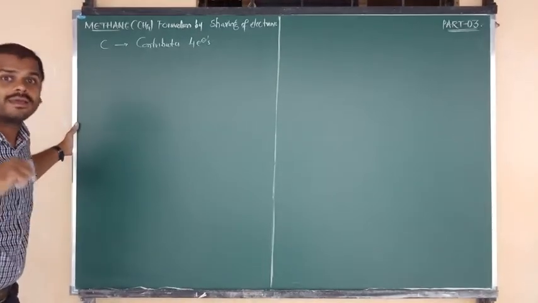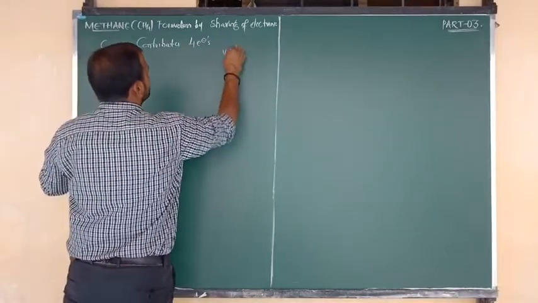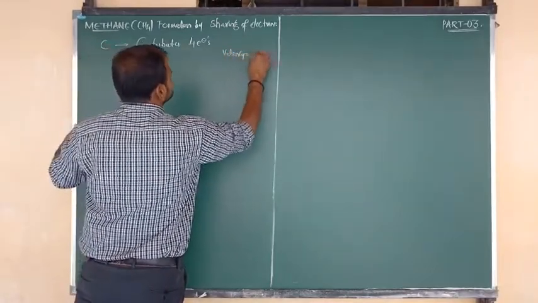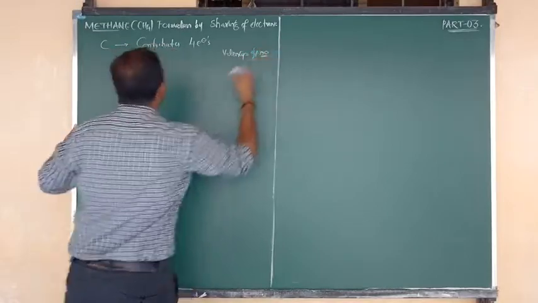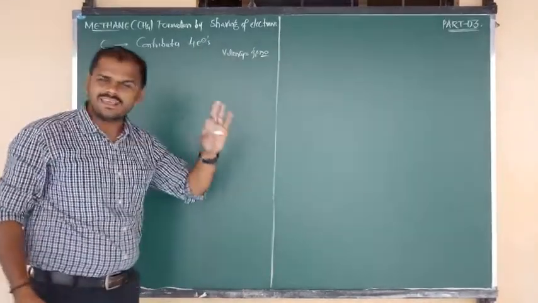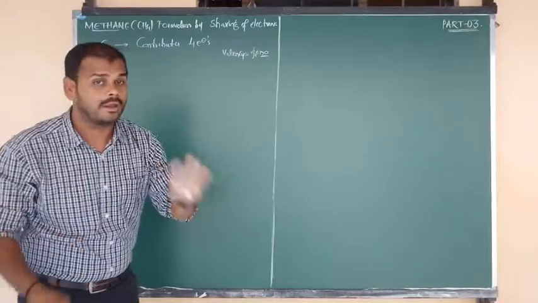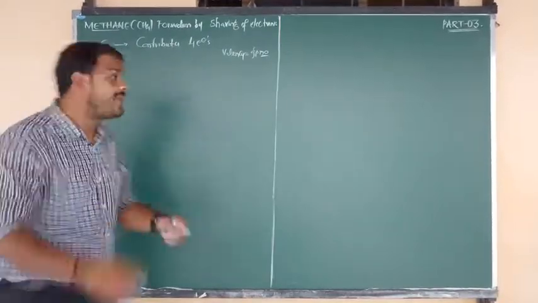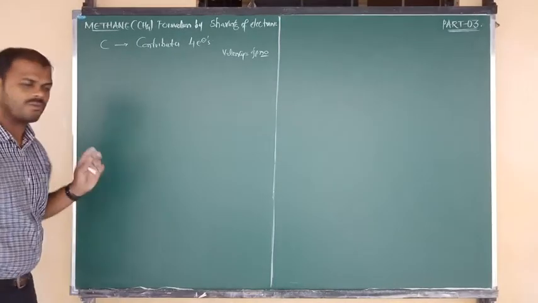The reason is that we have a formula, which I hope you know: valency equals the group number. Carbon's group number is 4, so its valency is 4. So it can contribute or donate 4 electrons to the surrounding 4 hydrogen atoms. I hope you understand.